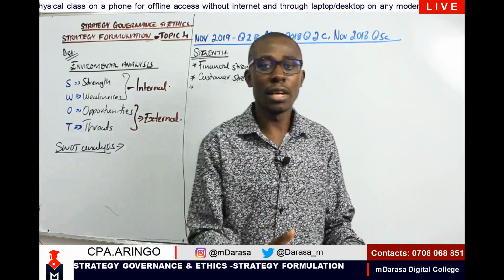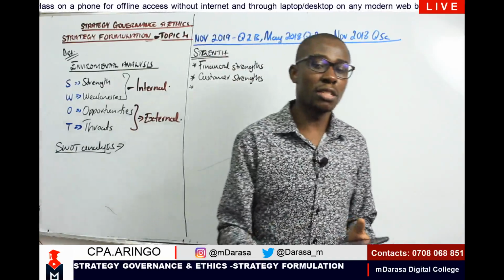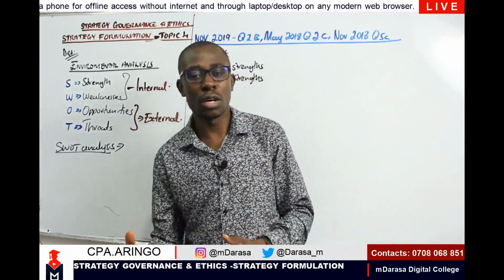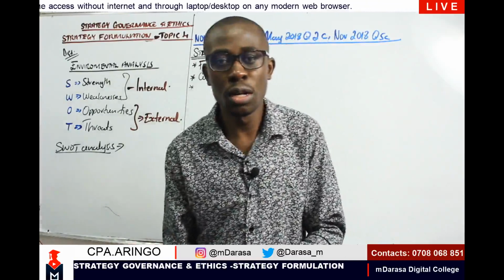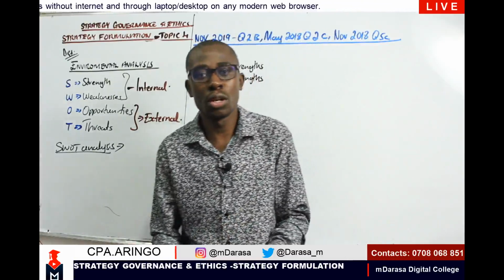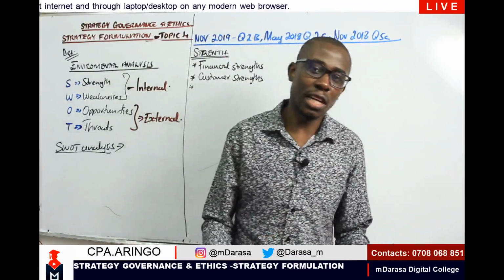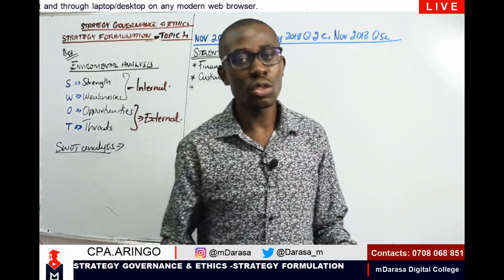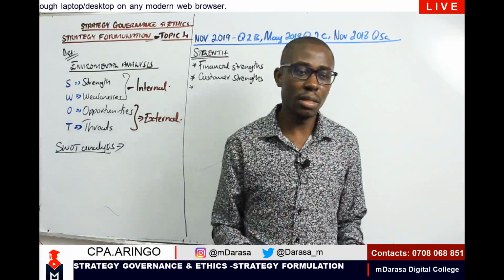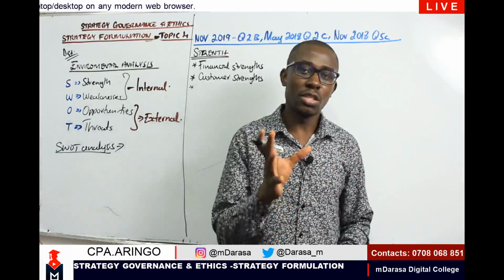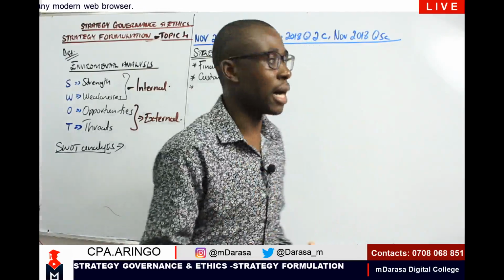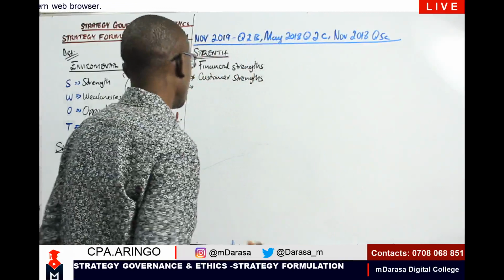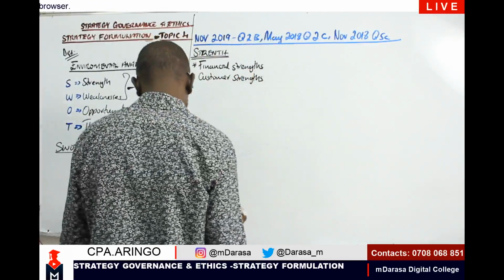Say, for example, let us use Darasa. Are you getting us via YouTube? Probably most of our clients have known us from YouTube, from referrals, or maybe from advertisements that we make. So it will be very key for any business to identify the source of their customers. That would be amongst the strengths of the business which they should identify.